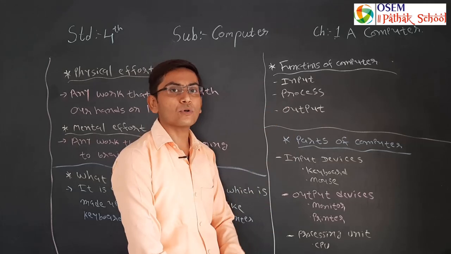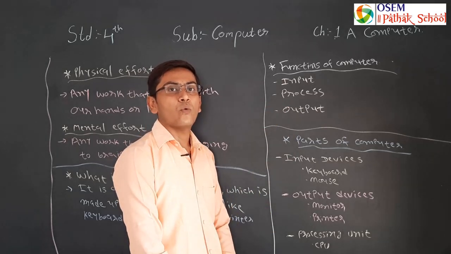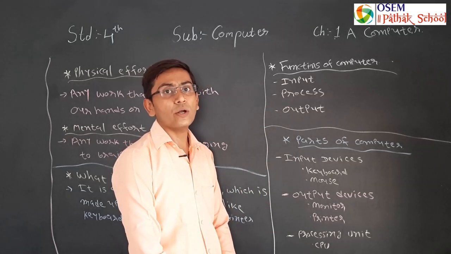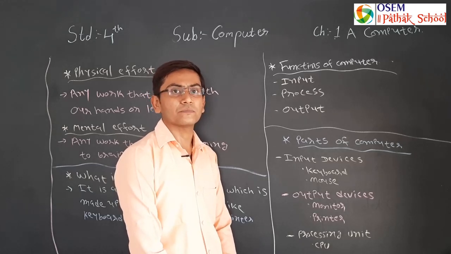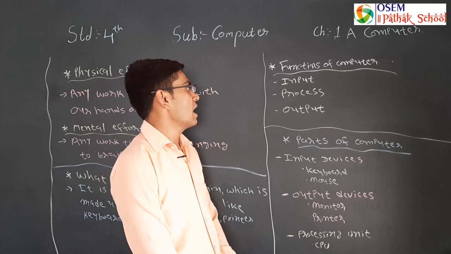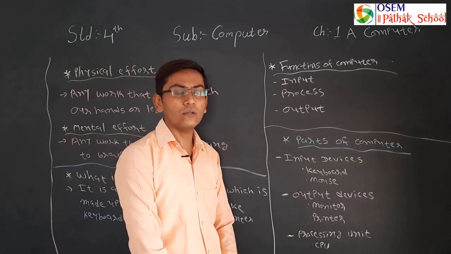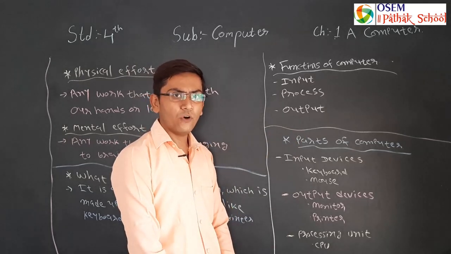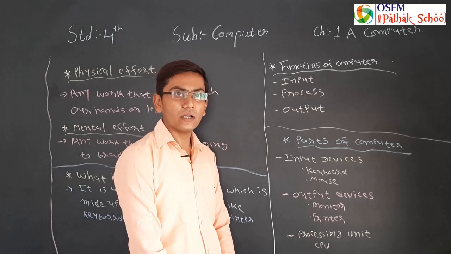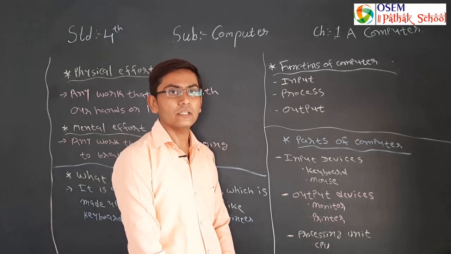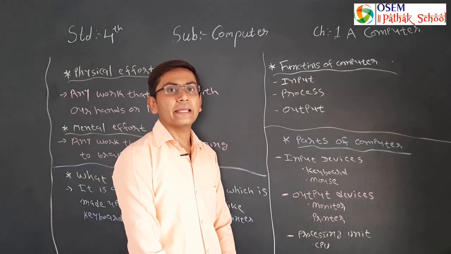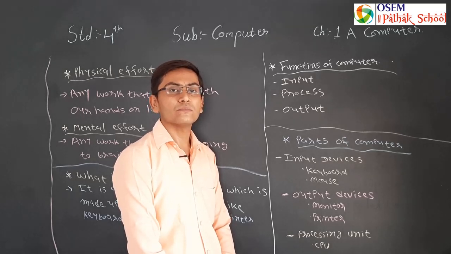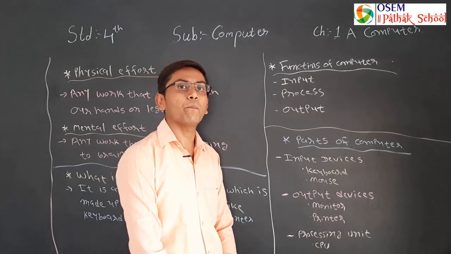Next is process. When the computer works on input data, it is called processing. And what is output? Information given by the computer after processing is called output. Output can be seen on a monitor or printed on paper.